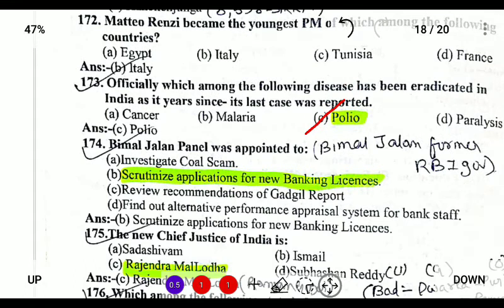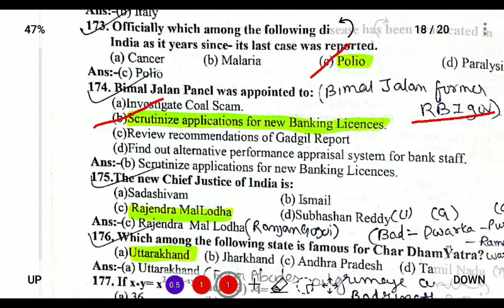Next, the Bimal Jalan panel was appointed to scrutinize the applications for new bank licenses, and Bimal Jalan is a former RBI governor. The new Chief Justice of India is, so the answer is NV Ramana, the latest Chief Justice of India.